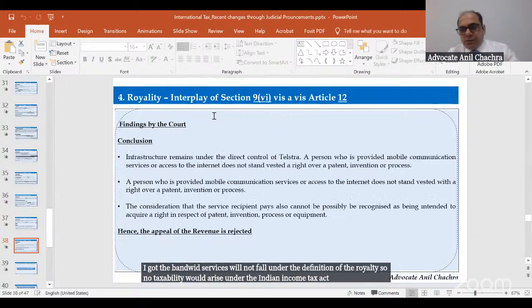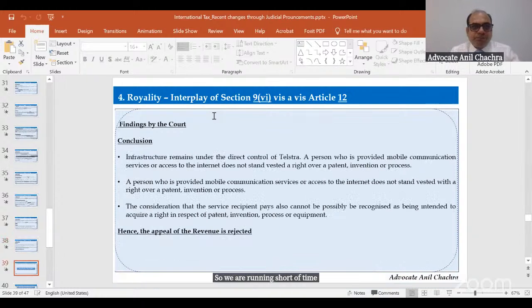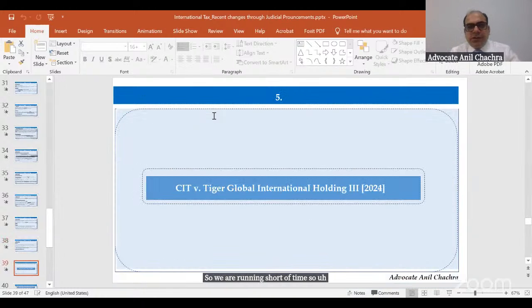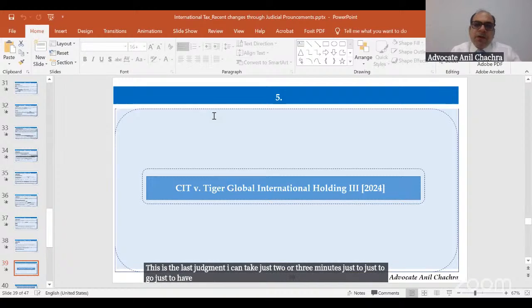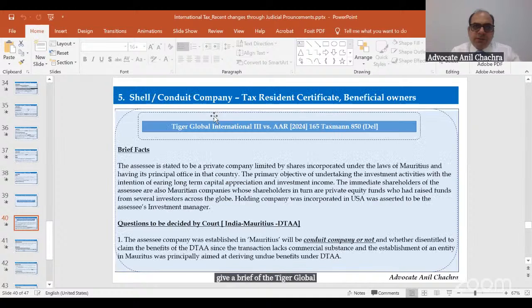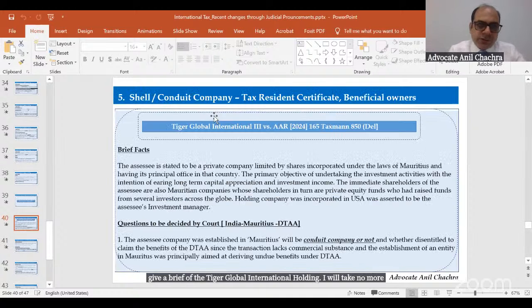So we are running short of time. So this is the last judgment. I can take just 2 or 3 minutes to give a brief of the Tiger Global International Holding. I will take not more than 3 minutes for this judgment.